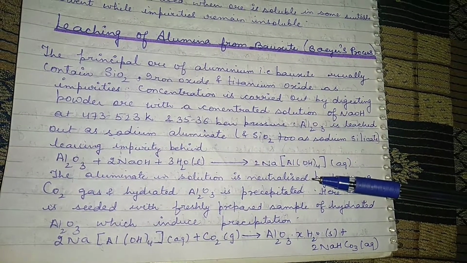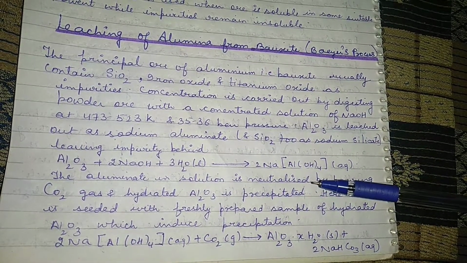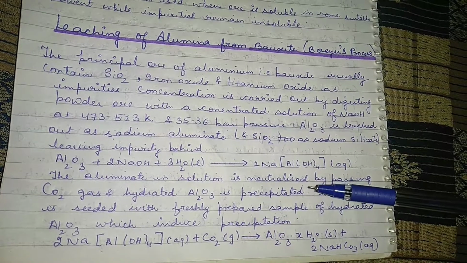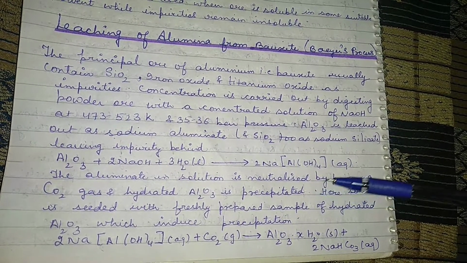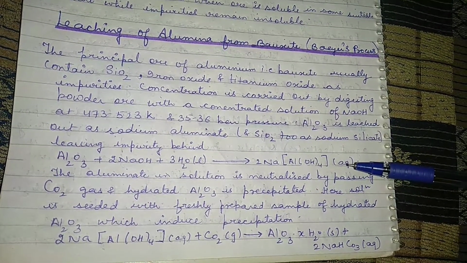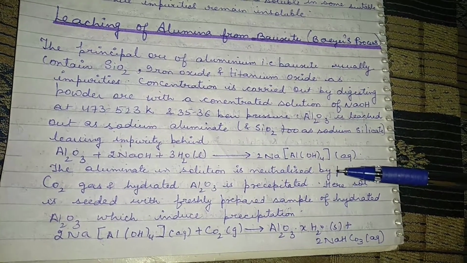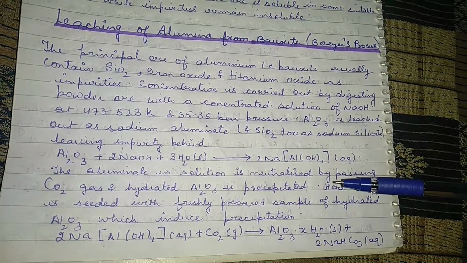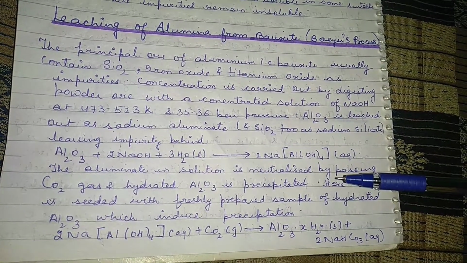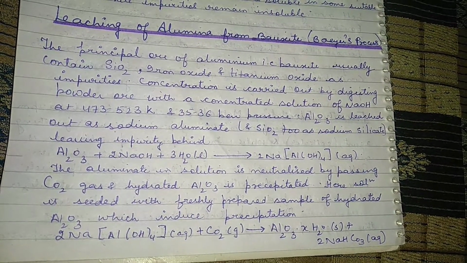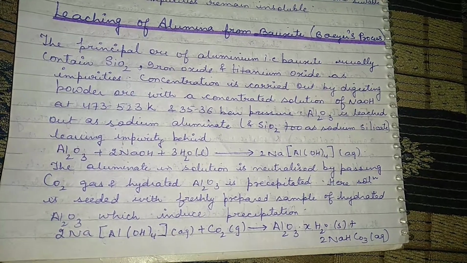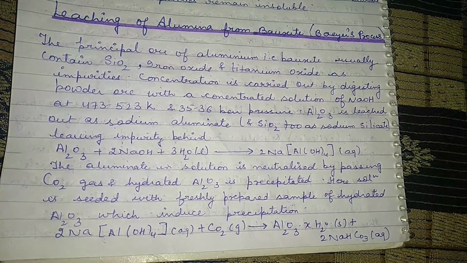Here the solution is seeded with a freshly prepared sample of hydrated alumina, which induces precipitation. Basically, this process is also called seeding, in which a small amount of pure alumina is added so that it helps in the precipitation of the alumina.